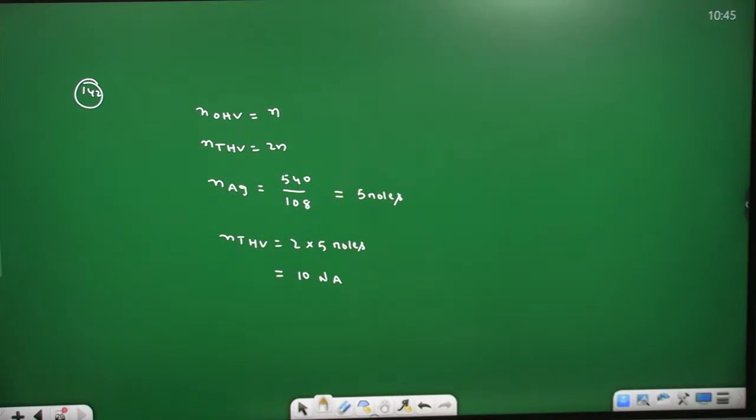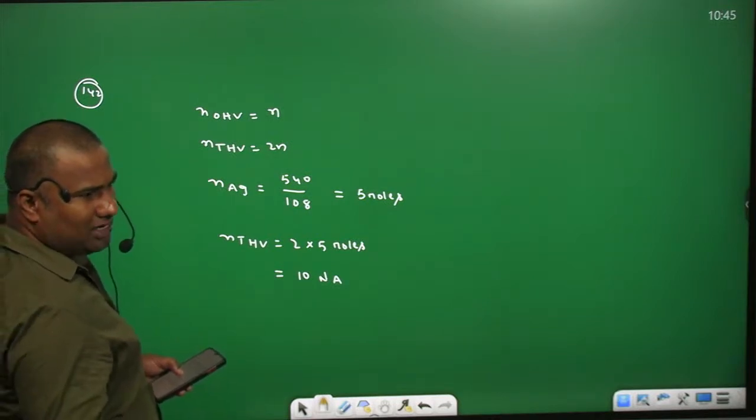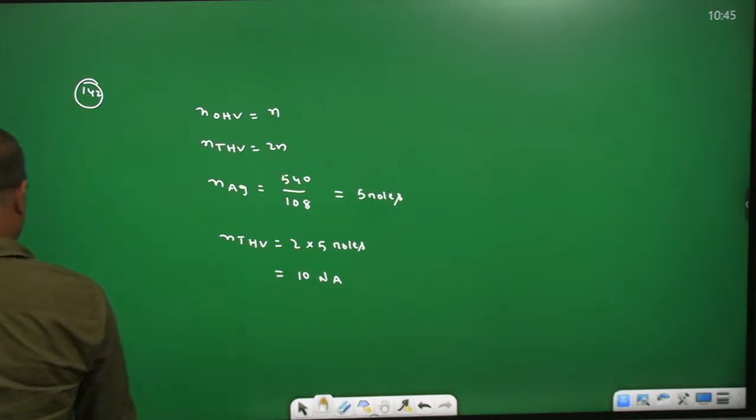Okay, next one. Question number 143. 3.1 grams of X is dissolved in 19.5 grams of Y. The ratio of mole fractions of X and Y. The mole fractions ratio is directly proportional to the number of moles.